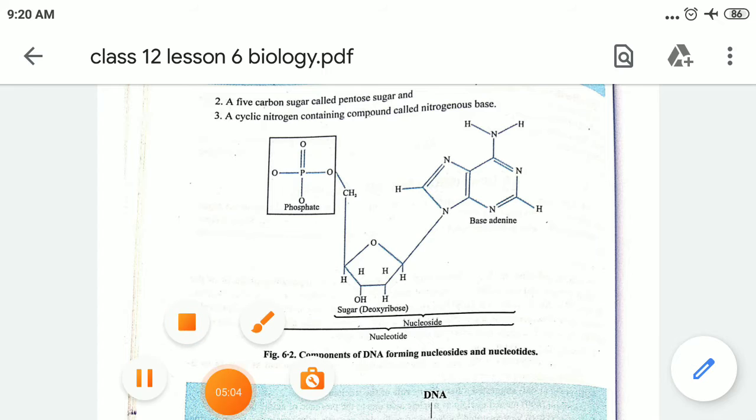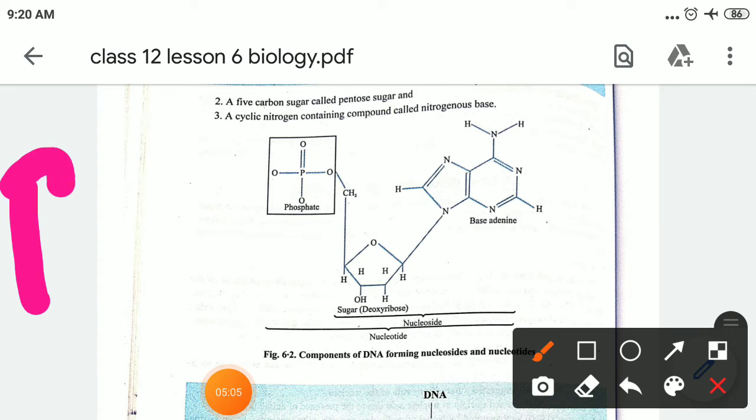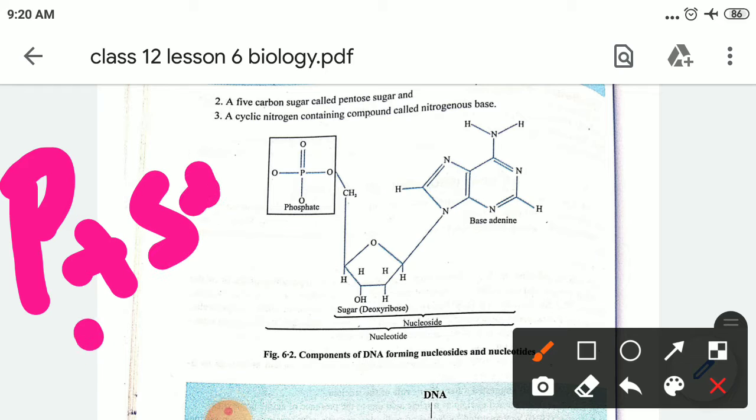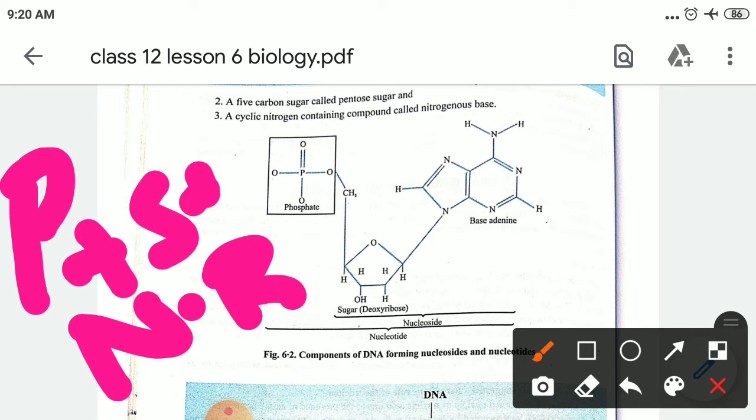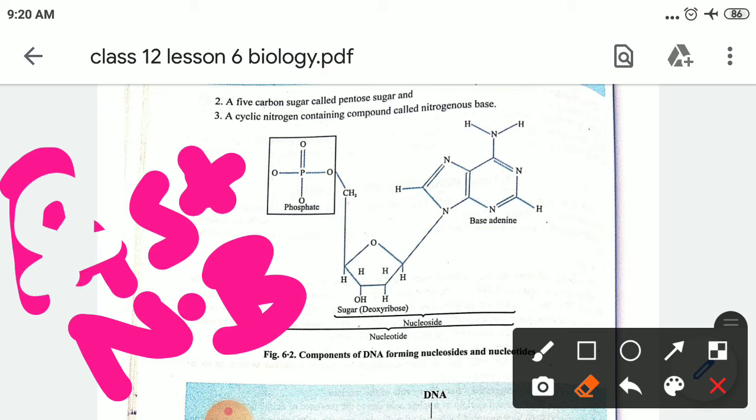Phosphate, sugar and nitrogen base, these three combine together to form a nucleotide. If phosphate is not there, and only sugar and nitrogen base are there, then that will be known as a nucleoside. Very important, children, keep it in mind. Nucleoside is nitrogen base and sugar.